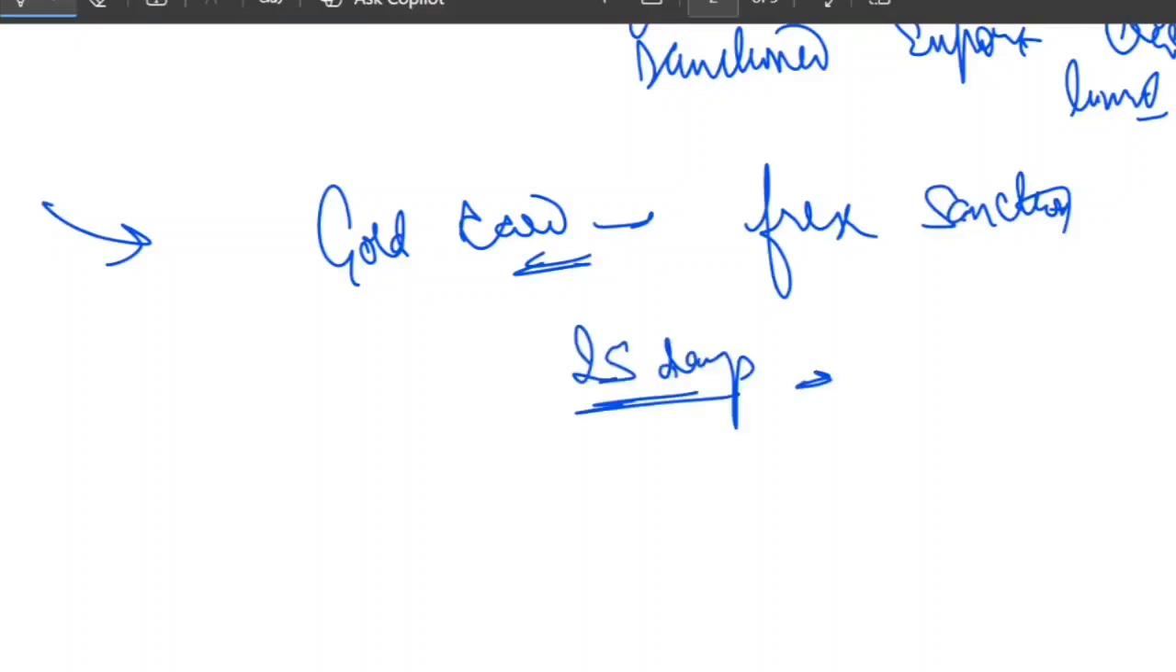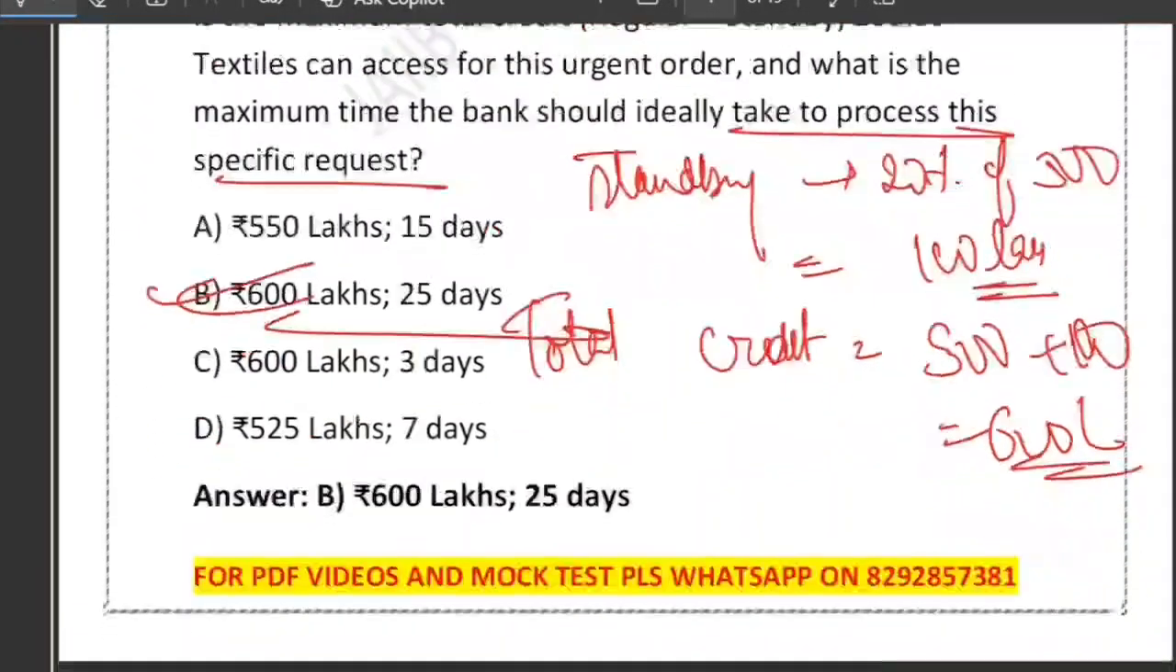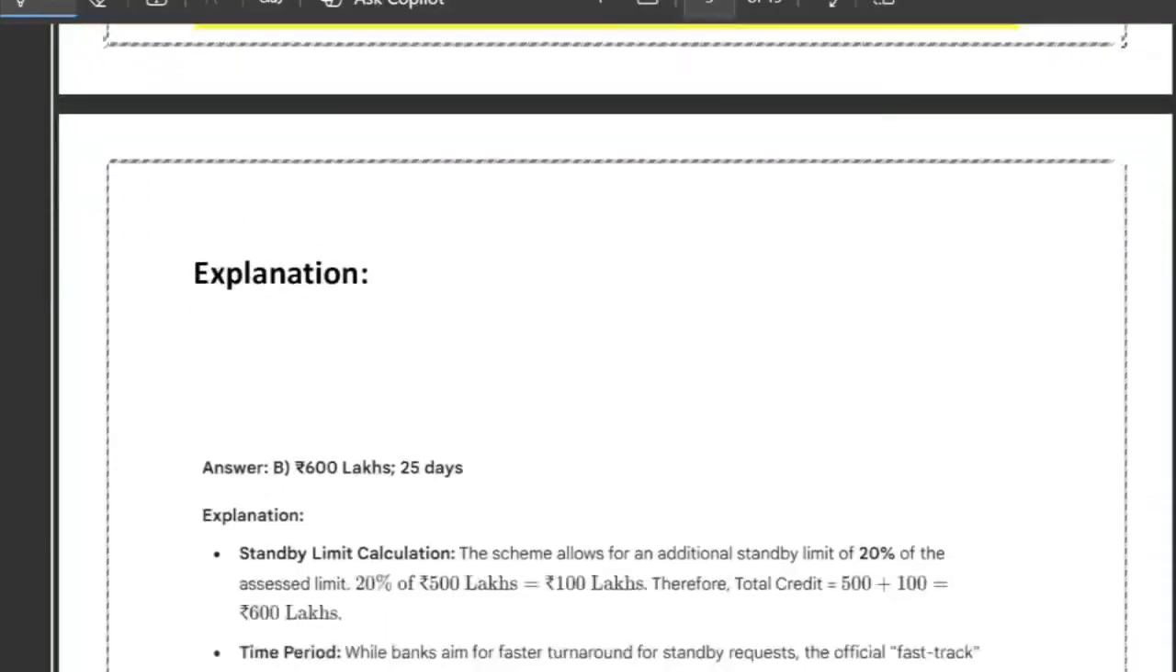Even though you know it very well that standby limits are meant to be quicker, the official RBI benchmark is 25 days. What is the answer? 25 days. 600 lakh and 25 days. So the maximum total credit is 600 lakh, and the maximum processing time is 25 days. That's it, so please remember the standby limit credit. What is the gold card? For the gold card, you get an extra 20% buffer.